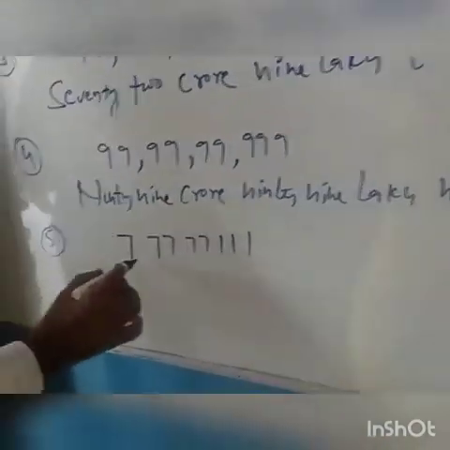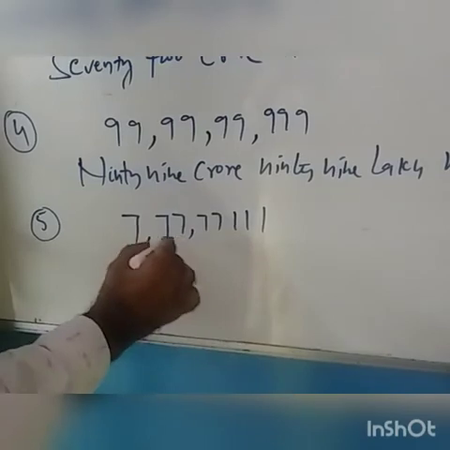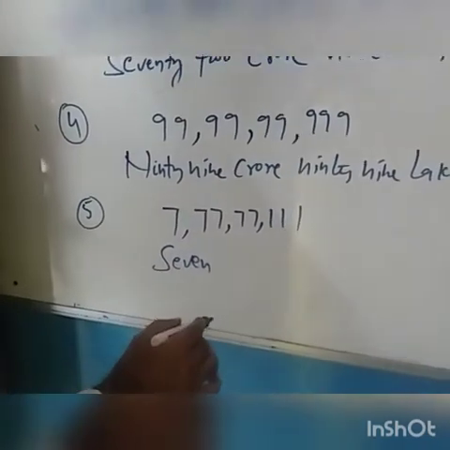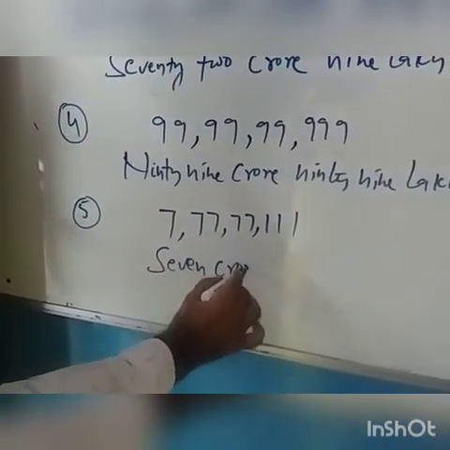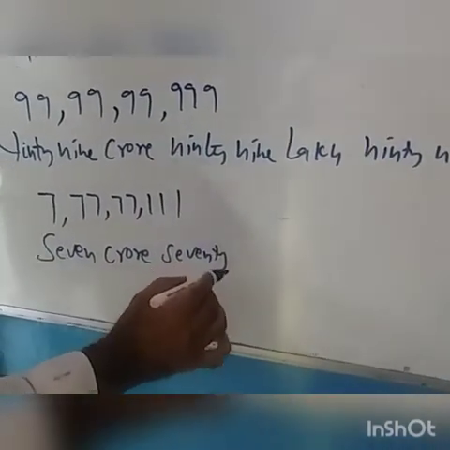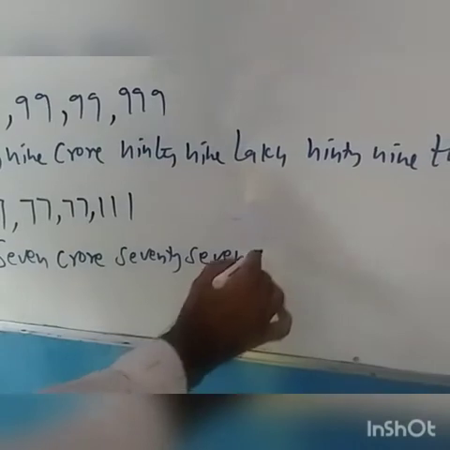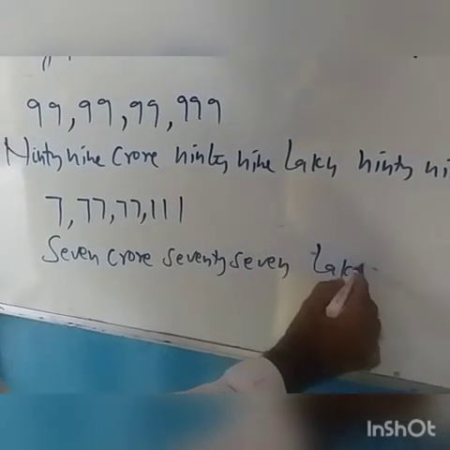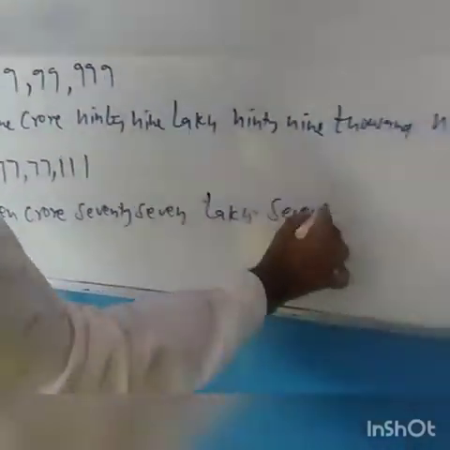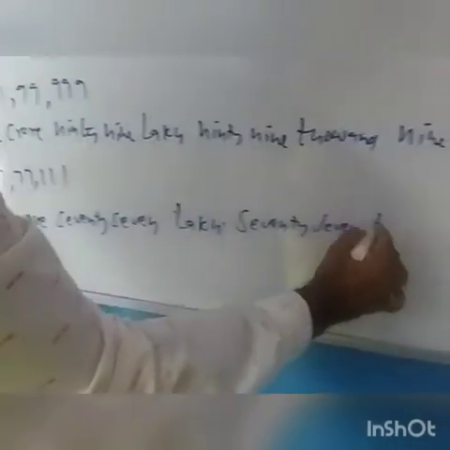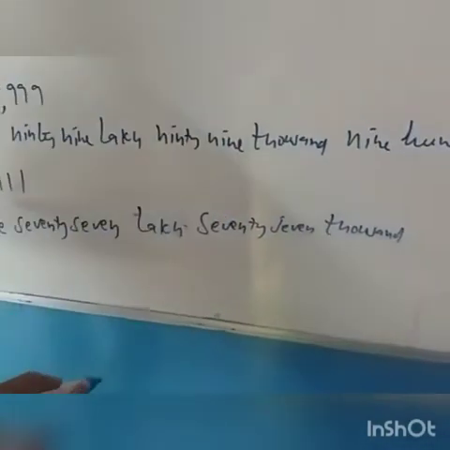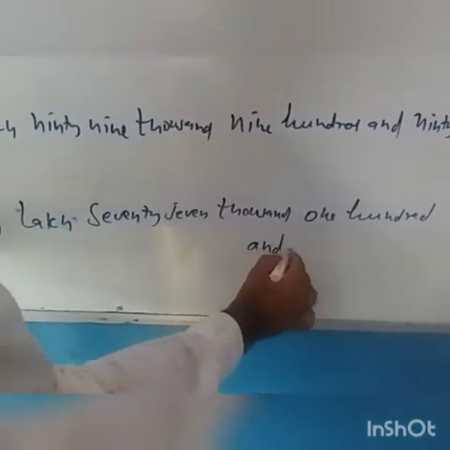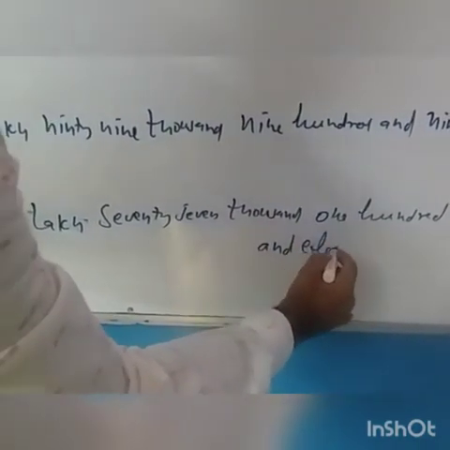Here also: 7 crore, 77 lakh, 77,000, 111. Okay?